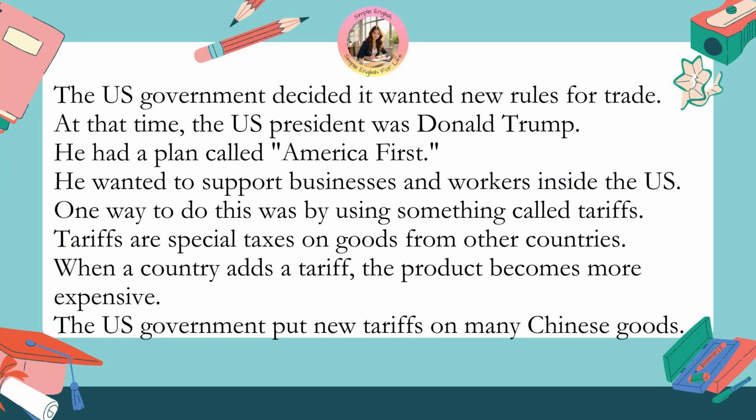The U.S. government decided it wanted new rules for trade. At that time, the U.S. president was Donald Trump. He had a plan called America First. He wanted to support businesses and workers inside the U.S. One way to do this was by using something called tariffs. Tariffs are special taxes on goods from other countries. When a country adds a tariff, the product becomes more expensive.